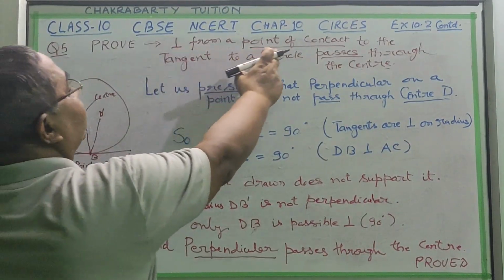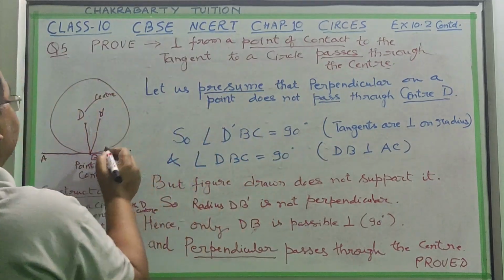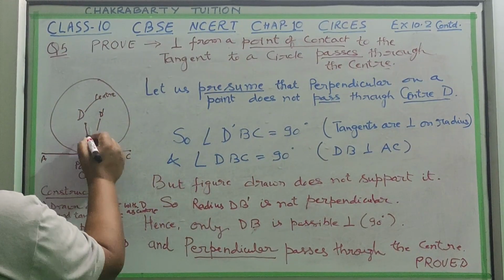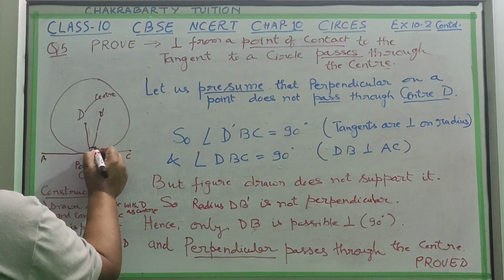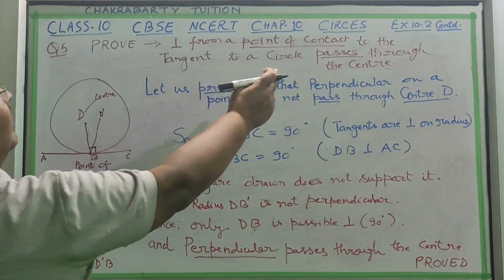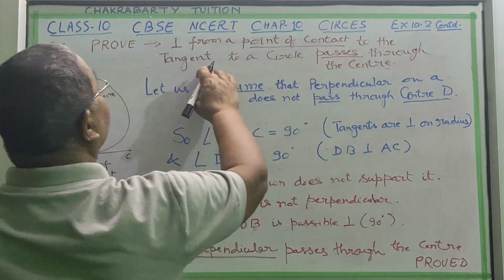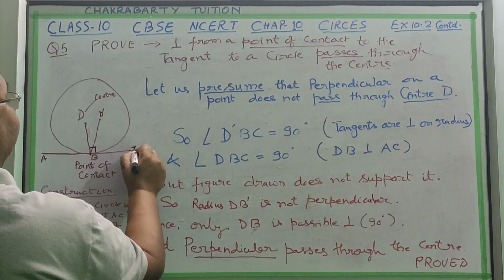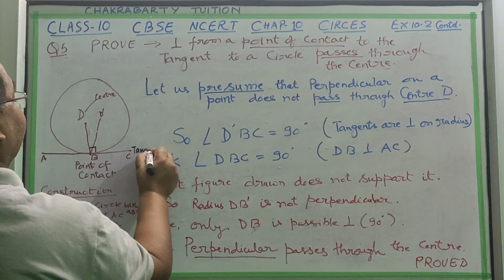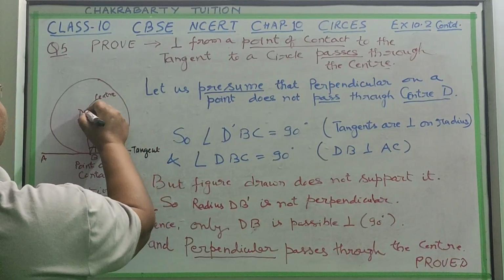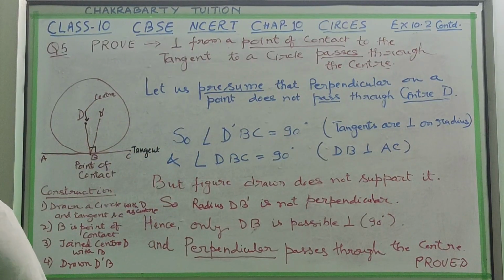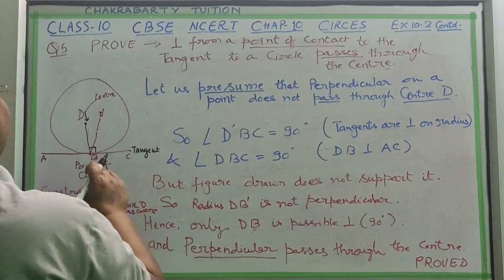The perpendicular from the point of contact. This is the point of contact, and this is the perpendicular, meaning 90 degrees. The perpendicular from the point of contact to the tangent. This line C is your tangent line, and D is your center point. The perpendicular to the tangent to a circle passes through the center.